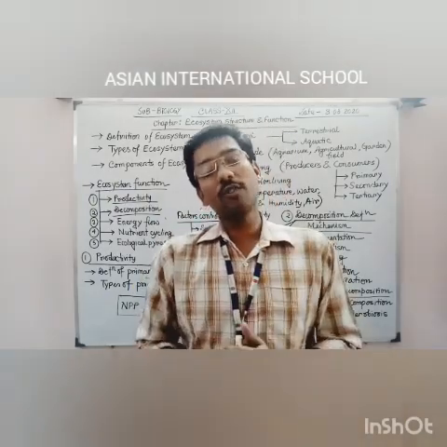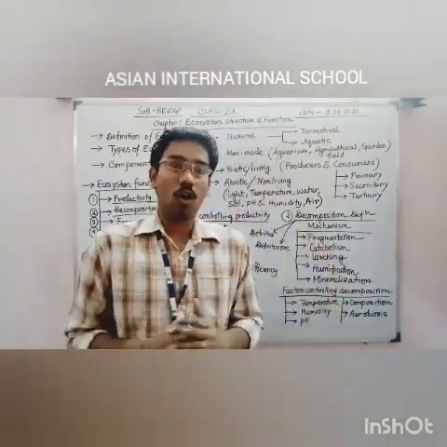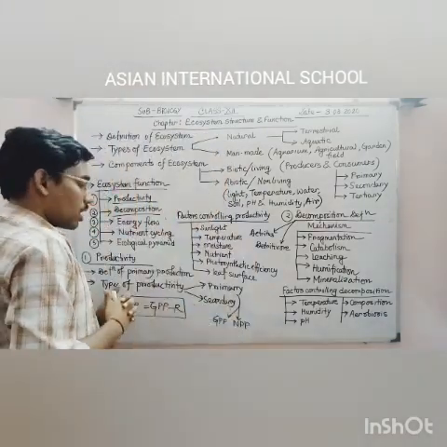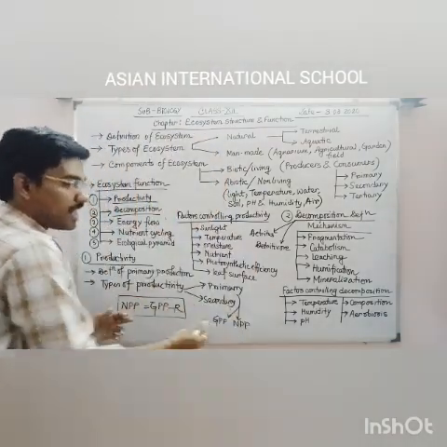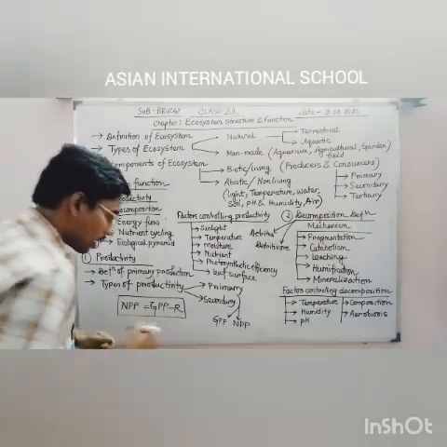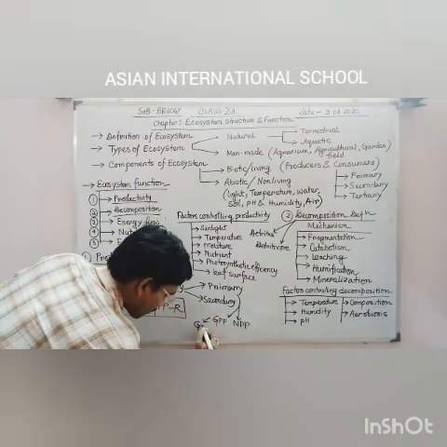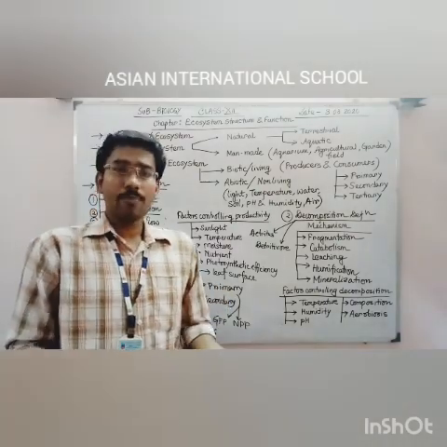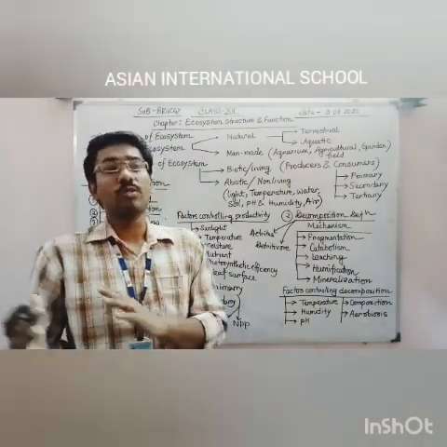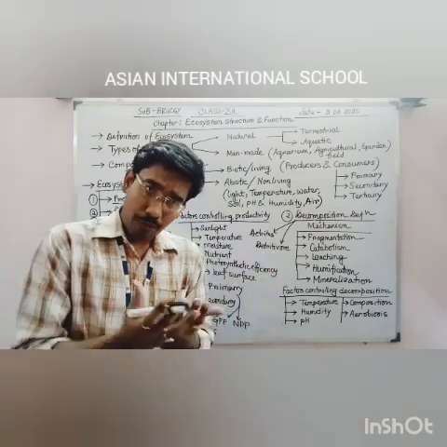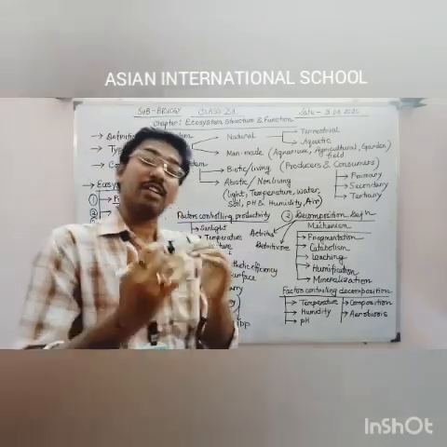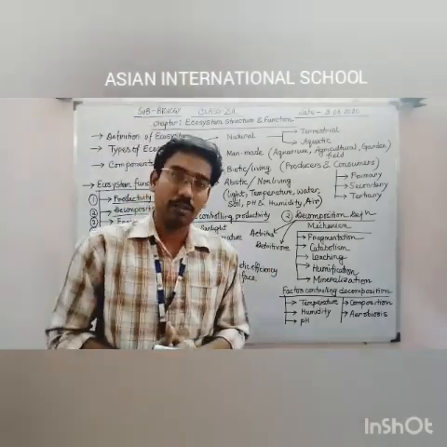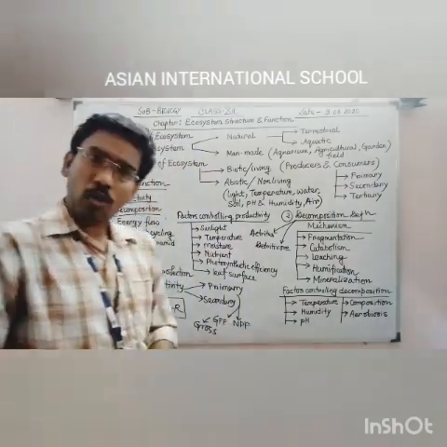That specific volume or mass of the food is considered as GPP or gross primary productivity. So this G means gross, and obviously gross primary productivity is also calculated per unit time. So total volume of the food produced by the plant per unit time, that will be gross primary productivity. So what will be the net primary productivity?